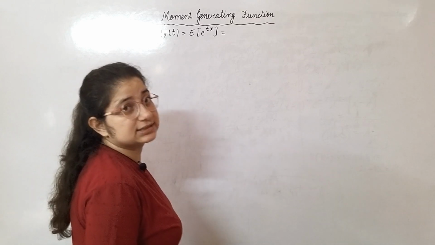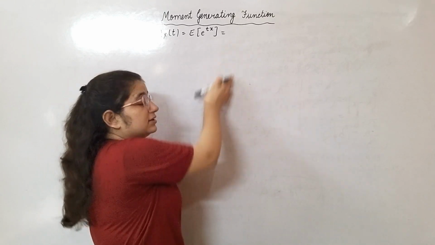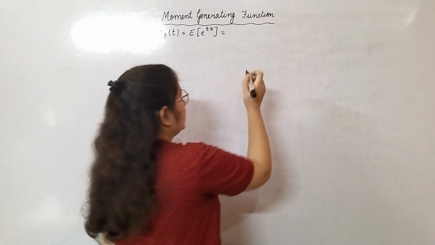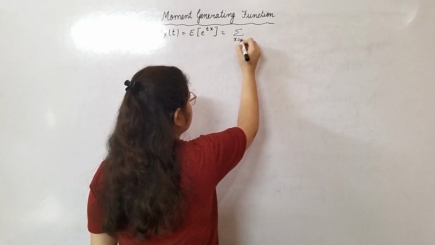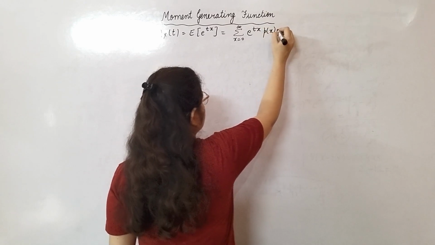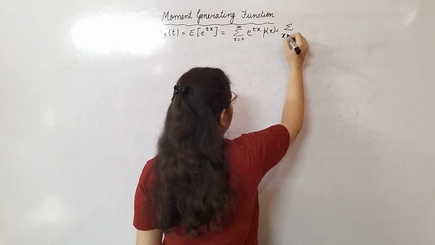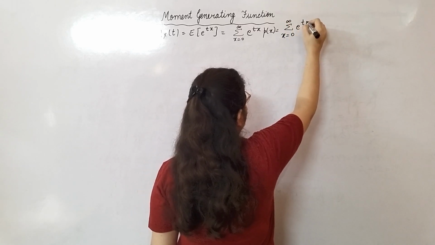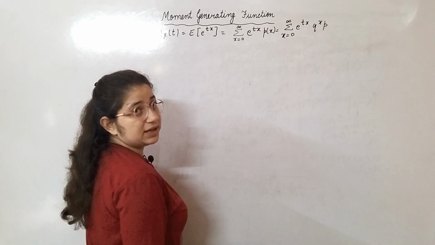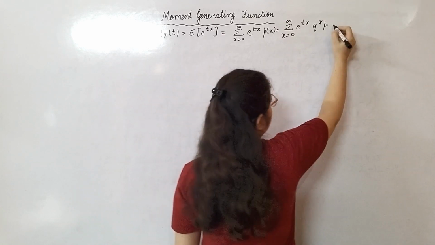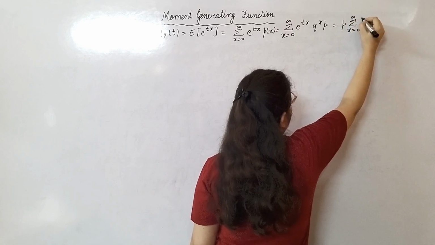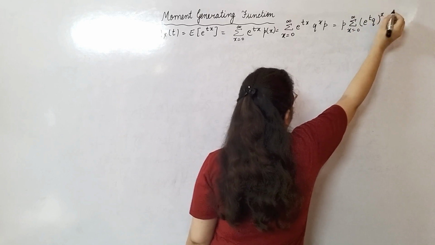Now this is a discrete distribution. Geometric distribution is a discrete distribution where x is varying from 0, 1, 2 and so on up to infinity. So we will use the summation over x from 0 to infinity of e to the power tx into p(x). What is the PMF in this geometric distribution? That is q^x p. Now this p is independent of the summation, so I will take it out as common. The summation is over x from 0 to infinity of (e^t q)^x.